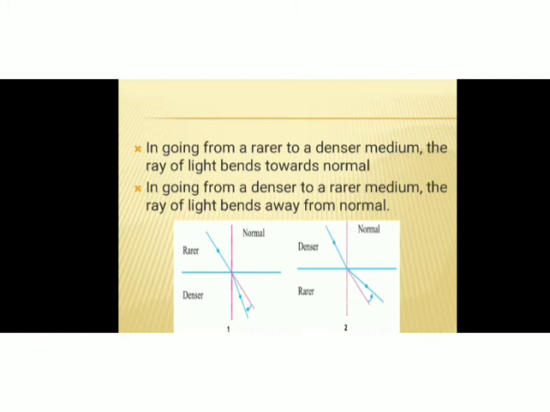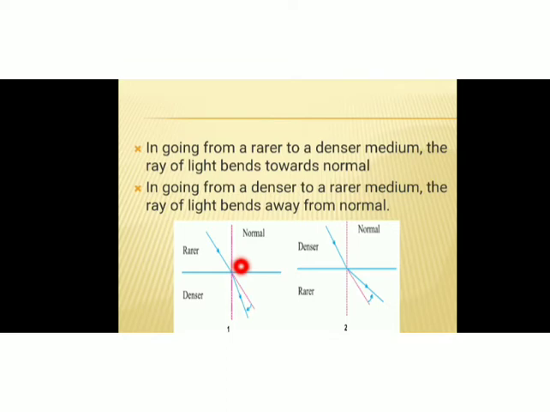So when a light ray passes from rarer to denser medium, the light ray bends towards the normal. Here you can see the normal. Normal is an imaginary line which is drawn perpendicular to the surface or to the boundary.